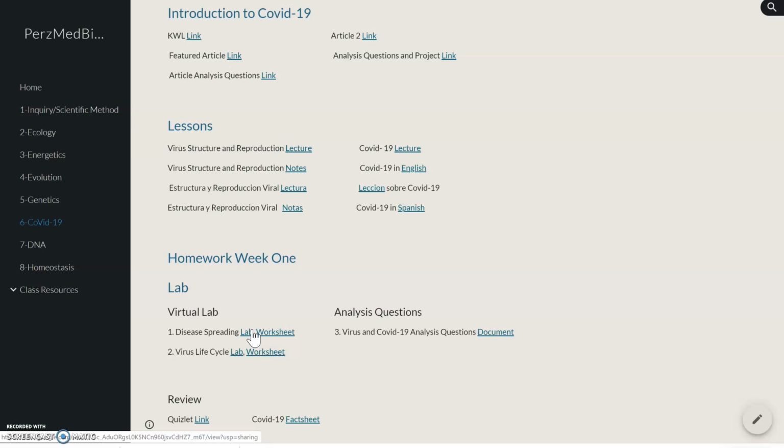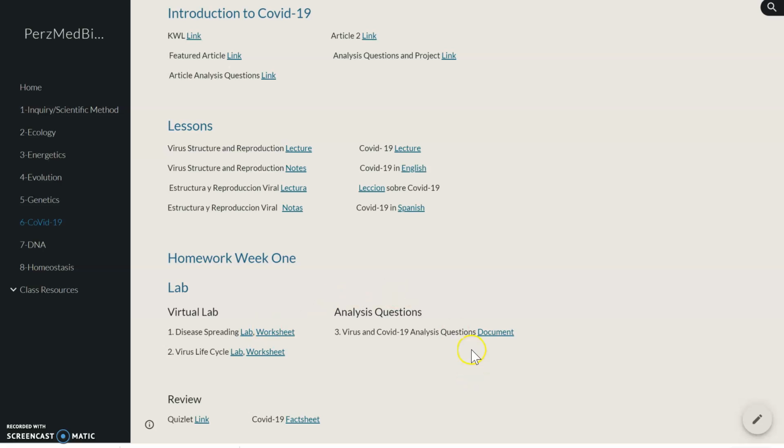I can see that a lot of you are having issues with downloading it and then copying and pasting it on another site or another Google Doc. Just try your best. I know it's not going to look exactly like the worksheet. I've had students that are actually printing it out and filling it out. Another way to do it would be to just copy down the questions on a line sheet of paper and take a picture of the paper. That would also be a great idea to turn it in. The virus life cycle lab is also on Gizmo. Same thing goes for that one.